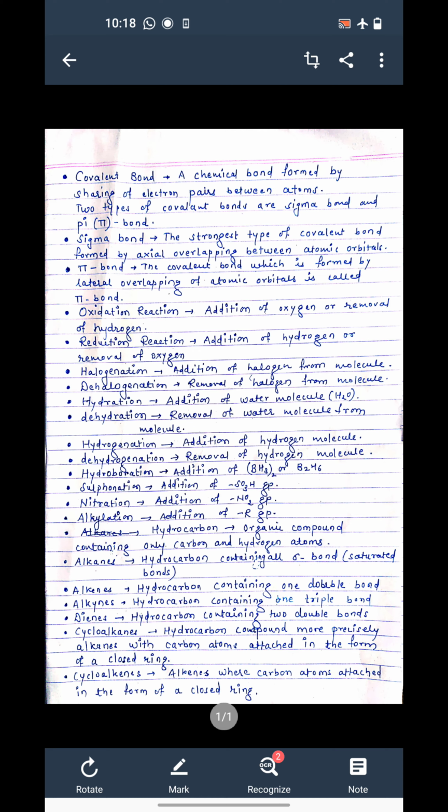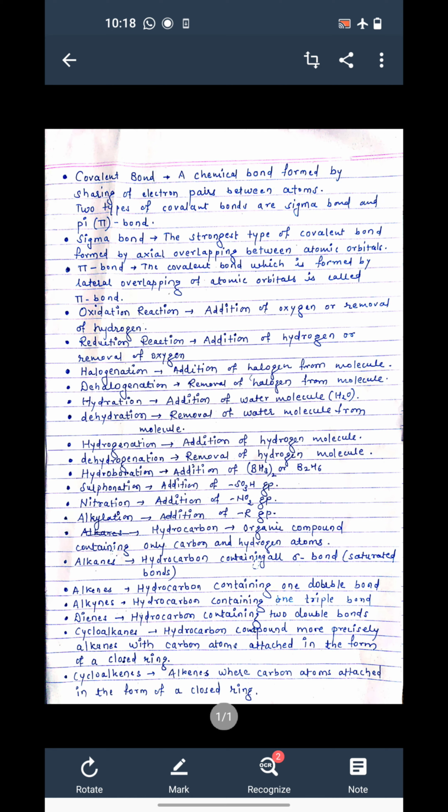Sigma bond is the strongest bond as compared to pi bond. It is a covalent bond formed by axial overlapping of atomic orbitals, while the pi bond is a weaker bond and it is formed by lateral overlapping of the atomic orbitals. Then the next term is oxidation reaction.